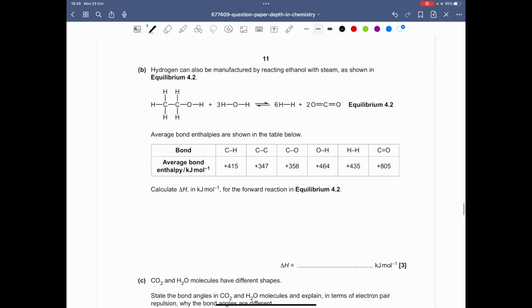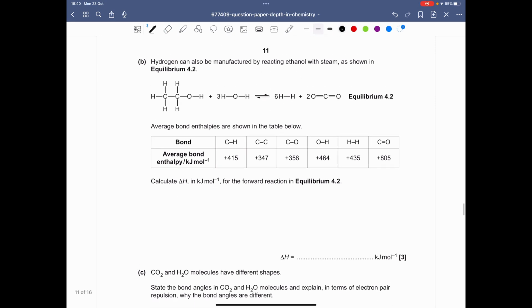Right, part B. Hydrogen can also be manufactured by reacting ethanol with steam, as shown in the equilibrium below. So yeah, calculate the bond enthalpies. Again, this should be pretty simple. Usually in the A-level paper, they will not draw out the displayed formulas for you. They'll just give you the reactions. So for example, it won't be 3HOH, it will just be 3H2O. And then you'll notice that there are 2 bonds here. Anyway, let's work out the bond enthalpies.